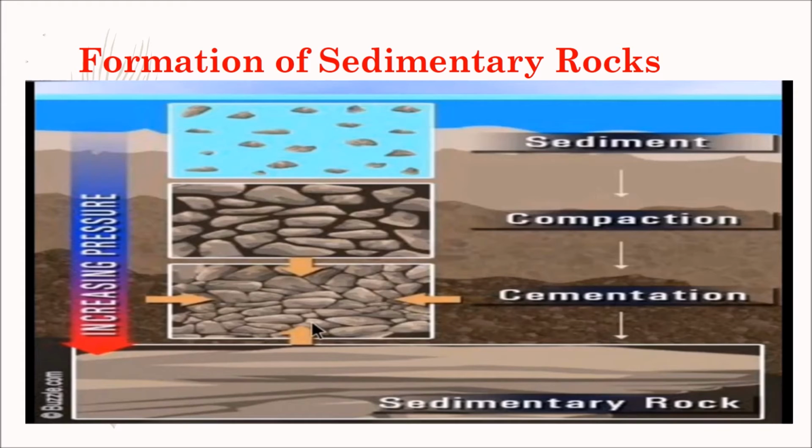They will get more cemented and form the sedimentary rocks, that is, layered rocks. Because of increasing pressure and temperature, they will get more cemented. Cemented means more bonded, so they form the sedimentary rocks. I hope you are clear how the sedimentary rocks are formed.